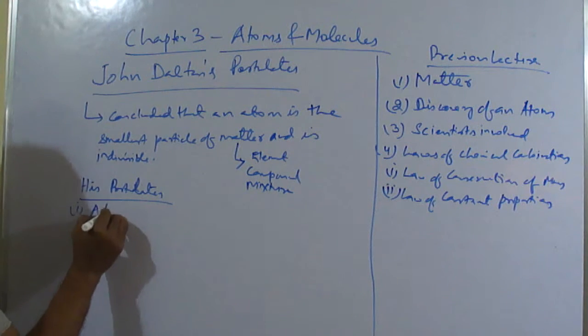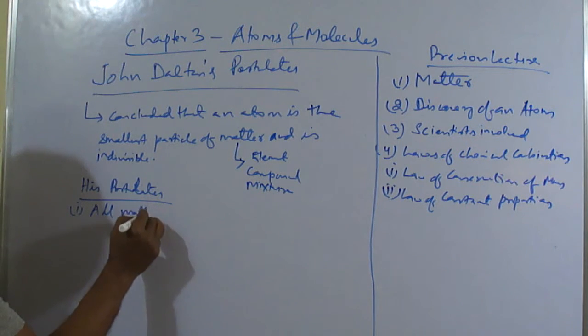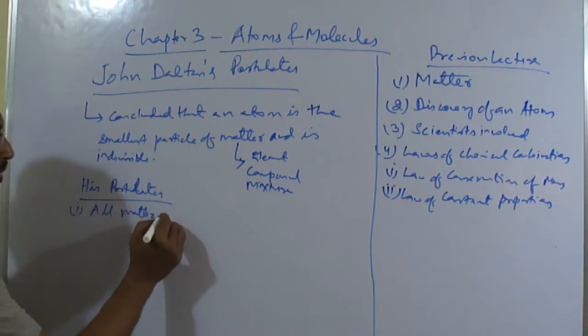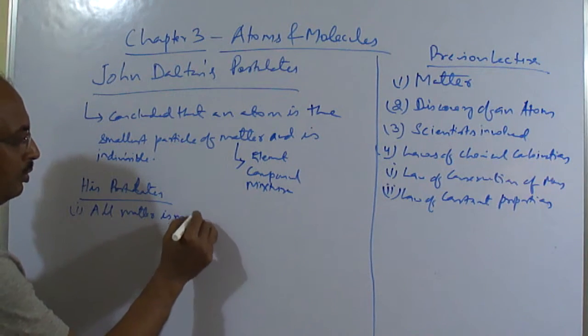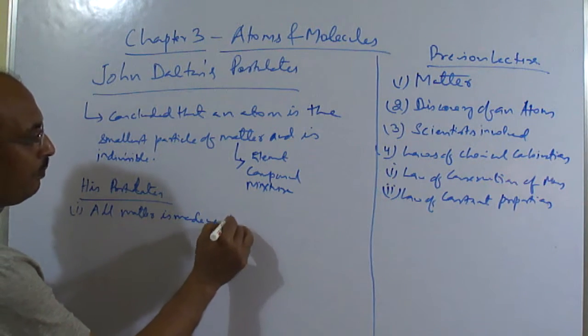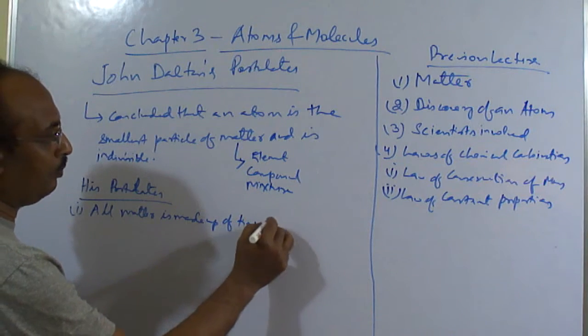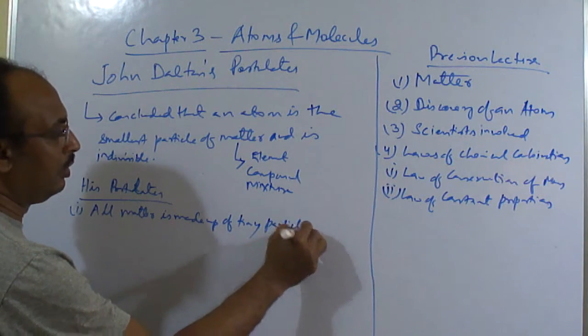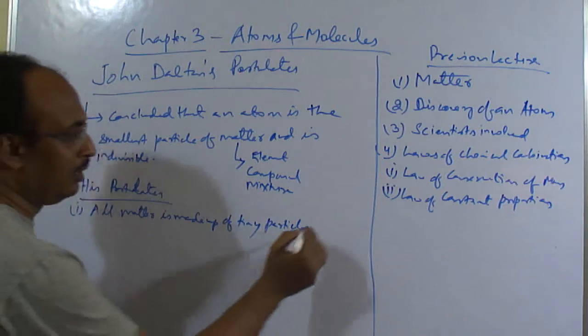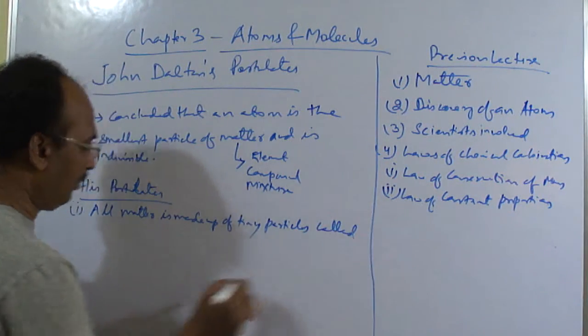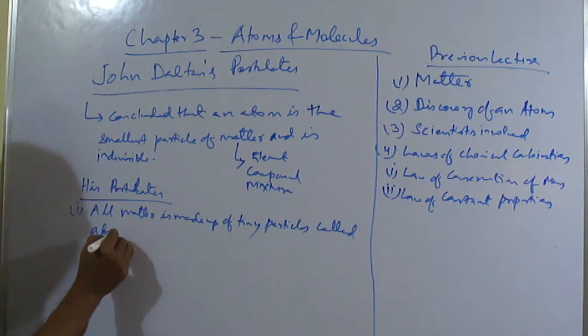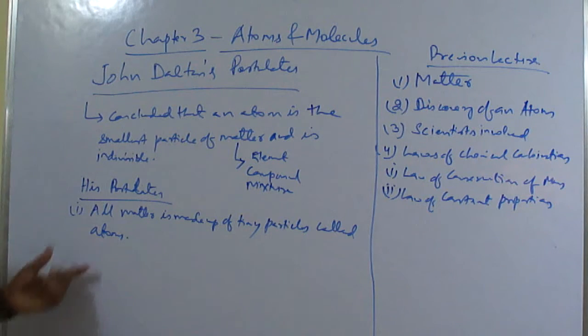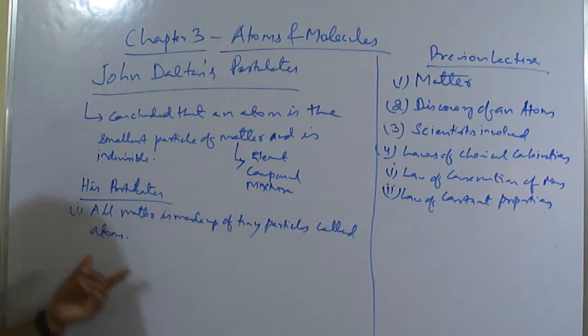What he said first is that all matter is made up of very tiny, that is smallest, particles called atoms. So he gave the definition that all matter is made up of tiny particles called atoms.